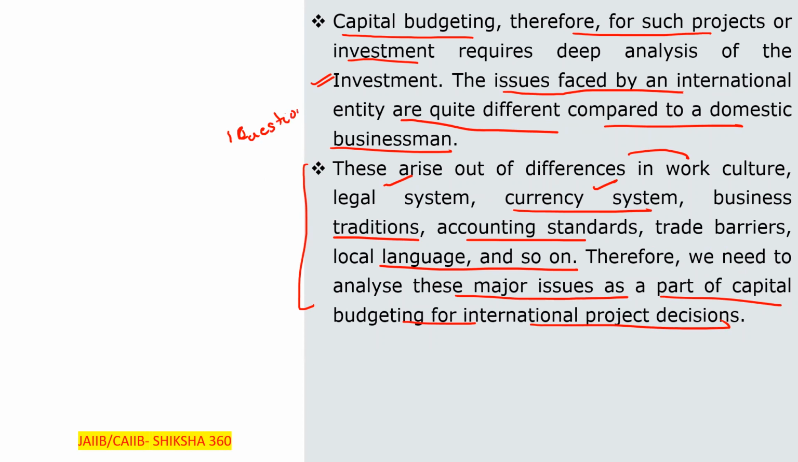While discussing the question, you will find the issues from where this question will be formulated. So when we are formulating the questions, this will arise as one question. Clear? What are the differences they will face? First one, the work culture. Second, the legal system. Third, the currency system. Fourth, the business traditions. Fifth, the accounting standards. Sixth, the trade barriers. Seventh, the local language, and so on. So we need to analyze all these major issues as part of capital budgeting for the international project decisions.